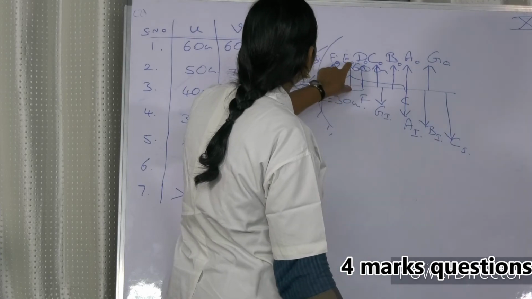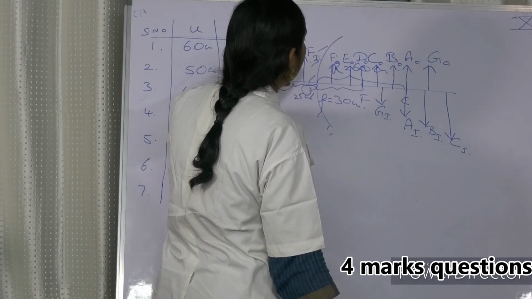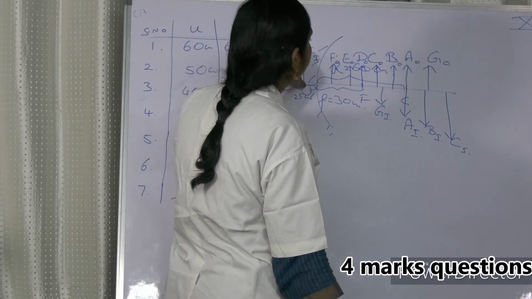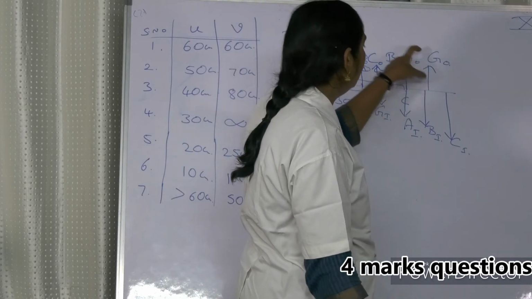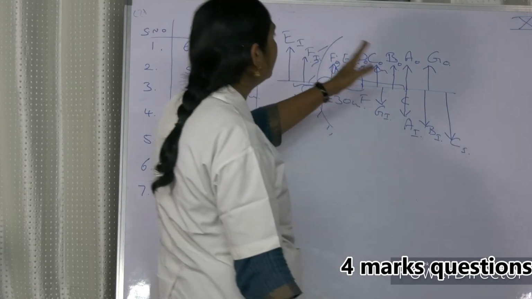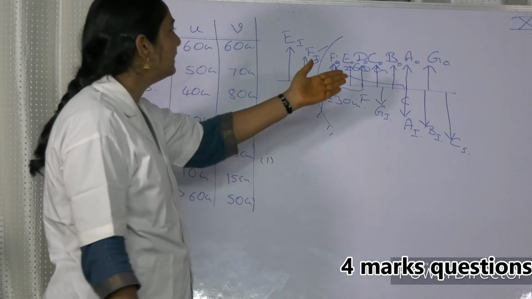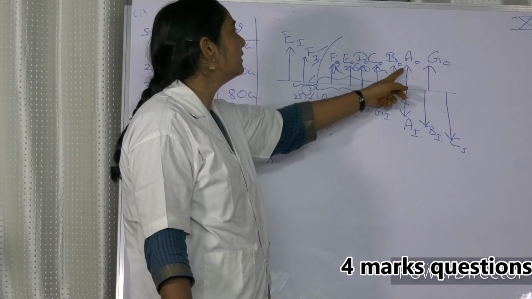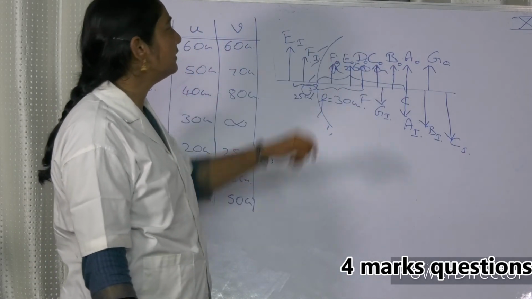At this point E, image is here, magnified and virtual. F, image is here. Again, beyond C, the image is here. So that's the reason why we have given ABCD. Same ABCD for object and image. For object we gave O as a suffix and this is I.